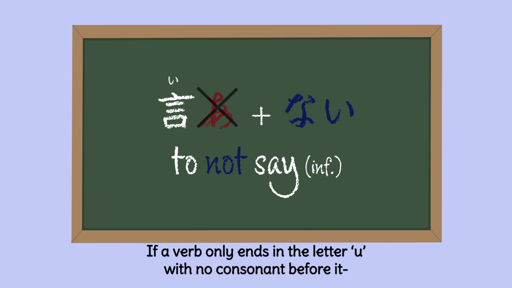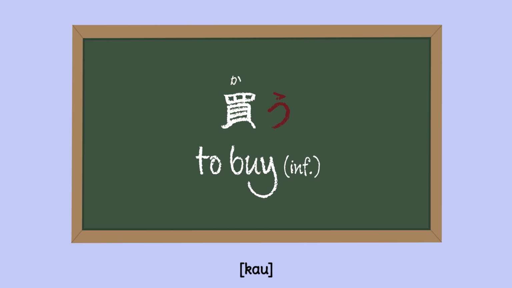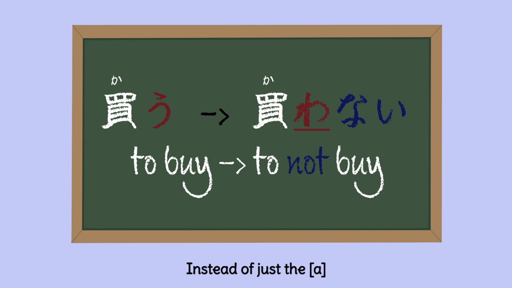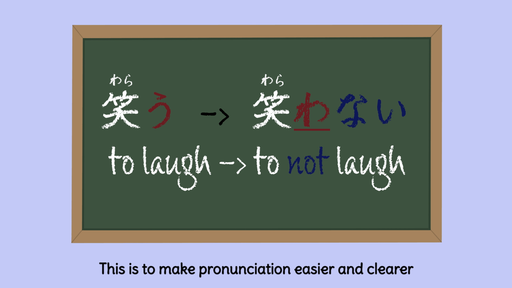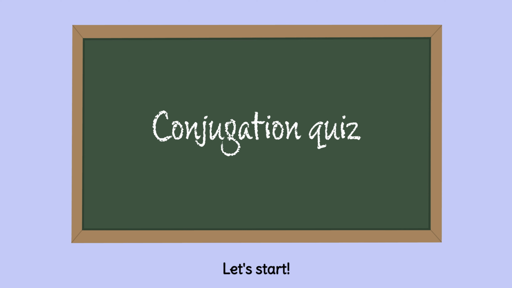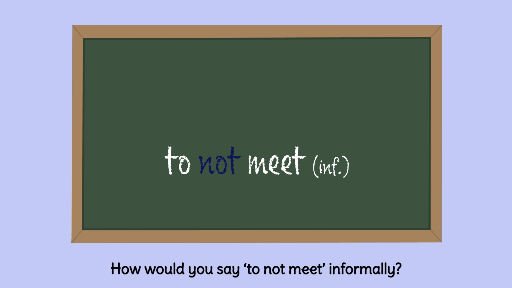If a verb only ends in the letter u with no consonant before it, like in 言う, 買う or 笑う for example, the ending will be a わ instead of just the あ. This is to make pronunciation easier and clearer. Can you conjugate the following GODAN verbs into the negative form? Let's start. 会う to meet. How would you say to not meet informally?